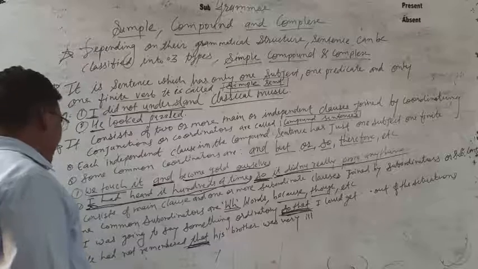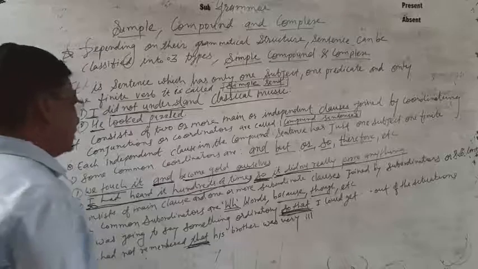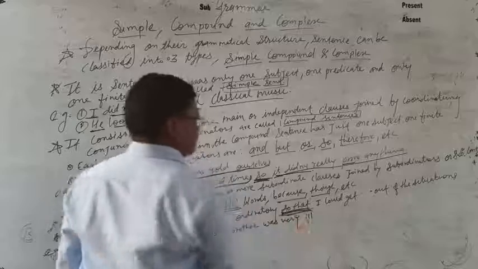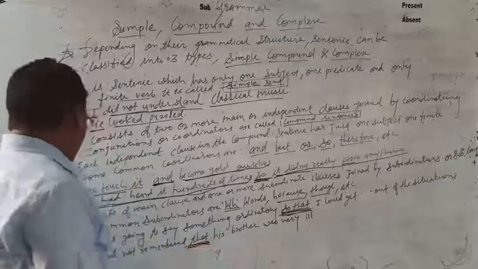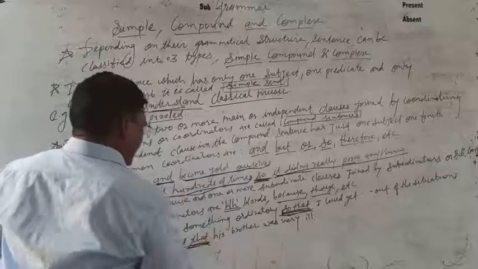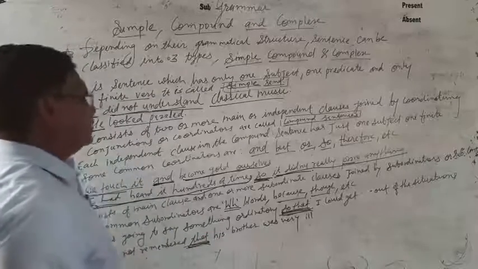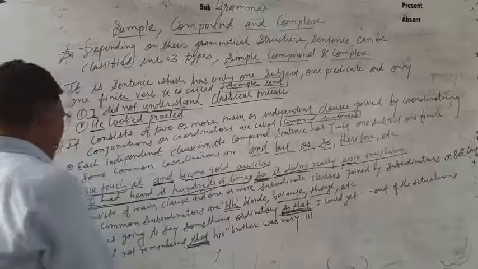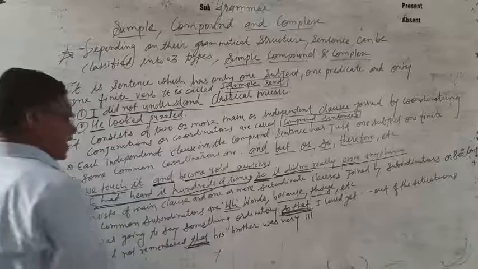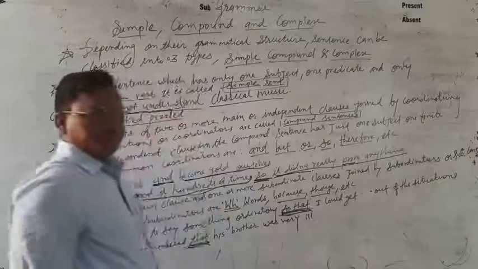Number 2, he had not remembered that his brother was very ill. This sentence is joined by that. So this is the information about the complex sentence.